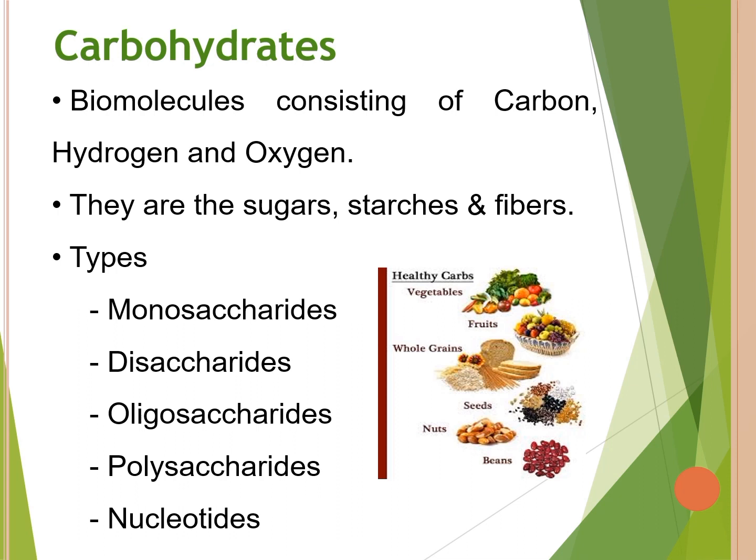Disaccharides means two sugars. It is a molecule which is formed by joining of two monosaccharides by dehydration synthesis. The type of bond formed between monosaccharides is called glycosidic bond. Disaccharides that are commonly found in nature are sucrose, lactose, and maltose.